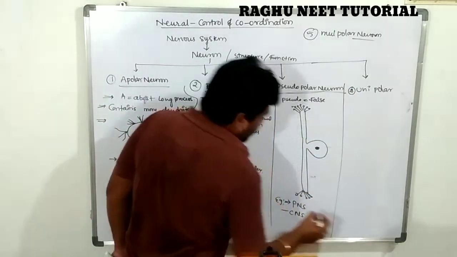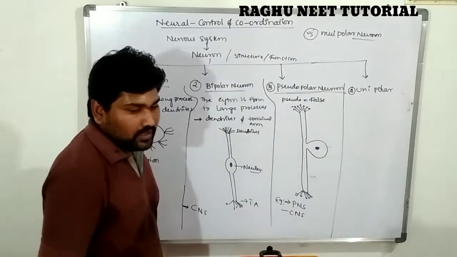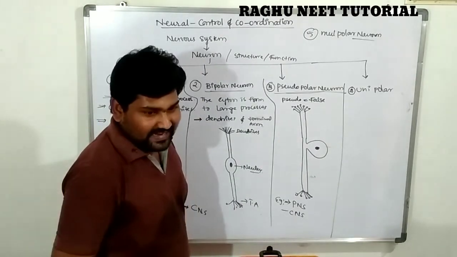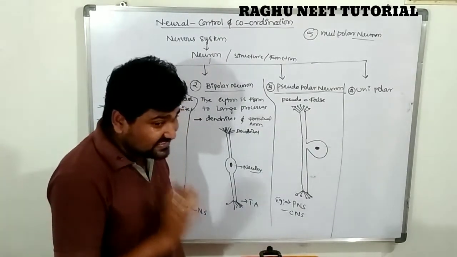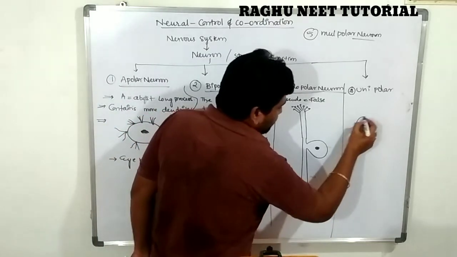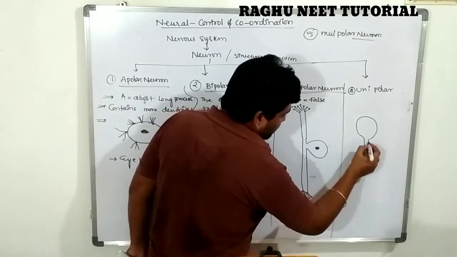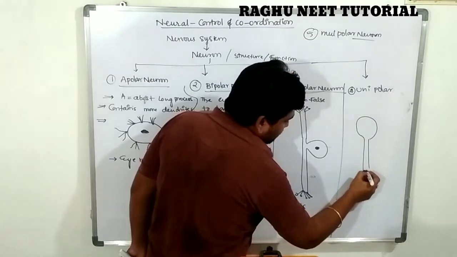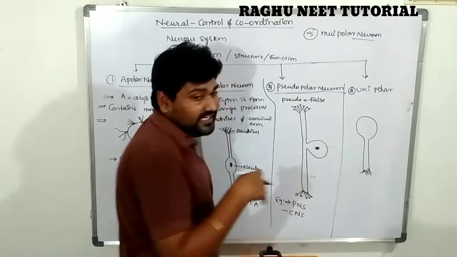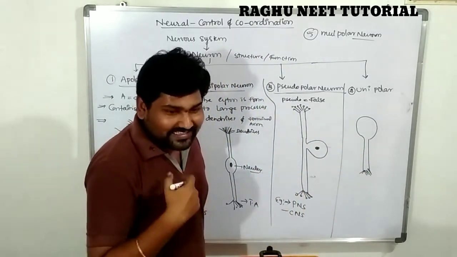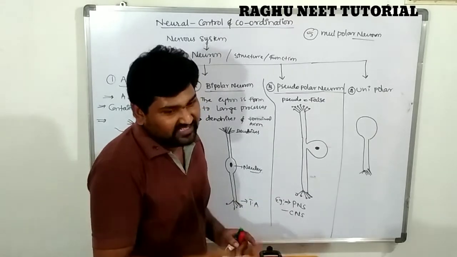And the unipolar neuron. Uni means single, polar means only one process, only one axon. Very very important: this axon gives rise to many dendrites.